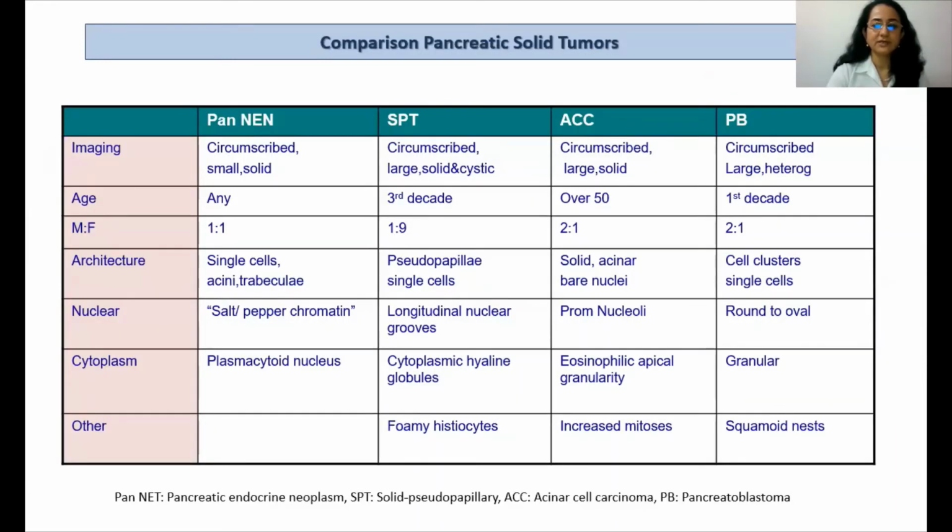So if you see these 4 tumors that I have just described, imaging and cytological features, that is the architecture, nuclear, and cytoplasm, can help to differentiate on morphology between these 4 tumors.